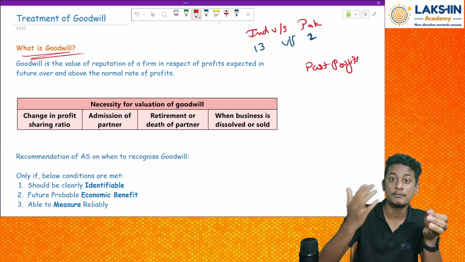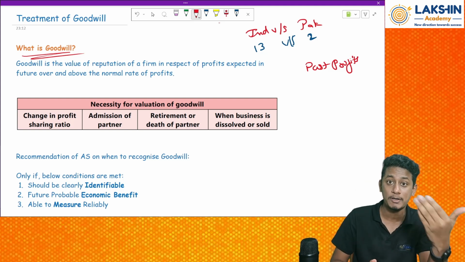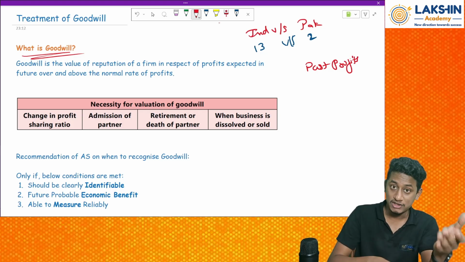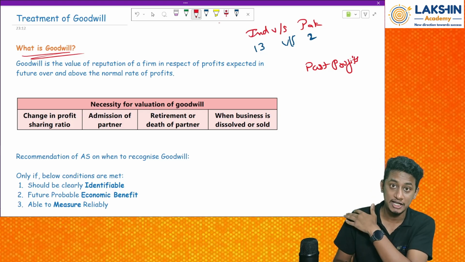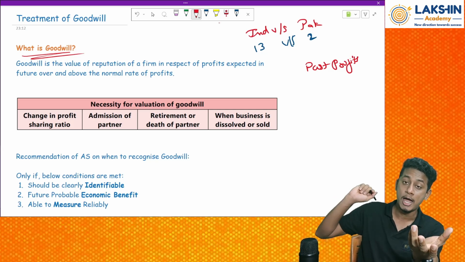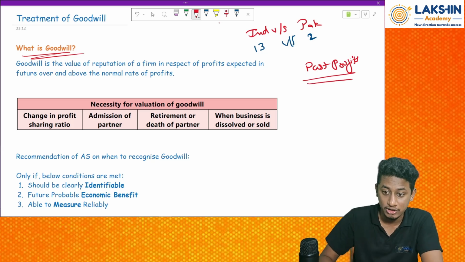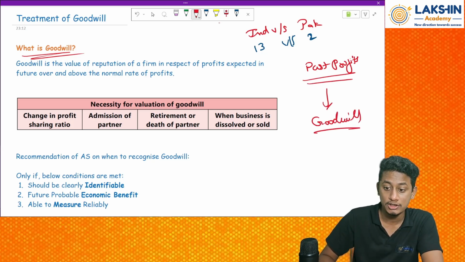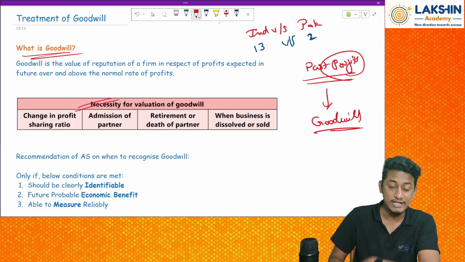People bought more and more SIMs. So Jio's value went on increasing day by day because more and more people were using their SIMs, right? Because of that, the value has increased. So that means they have some past data now to value their future. Because of that, Jio can value their future depending on the past profits it has earned. In this case also, depending on past profits, we will predict the value of goodwill. Clear?